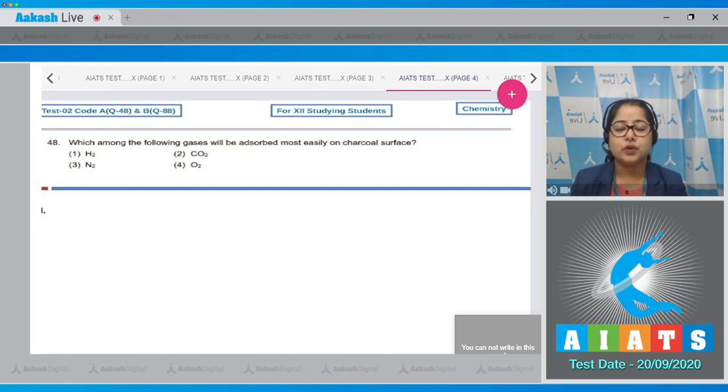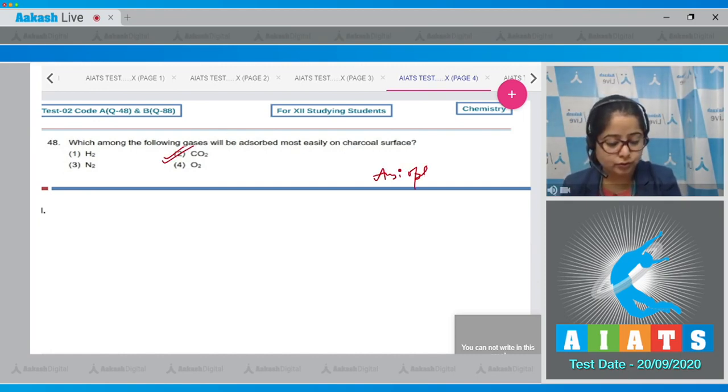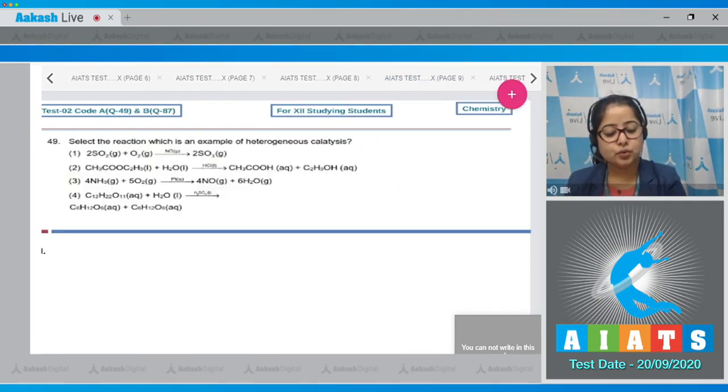Among the given gases, that is H2, CO2, N2 and O2, the highest critical temperature is of CO2. As a result, CO2 will be most easily absorbed on charcoal surface. That means the correct answer is option number 2. Moving to next question, students, which is question number 49.